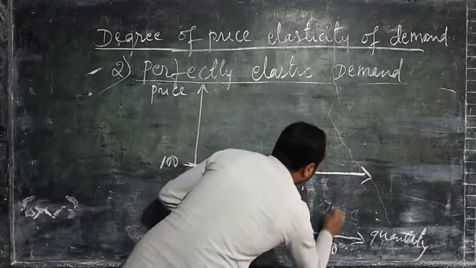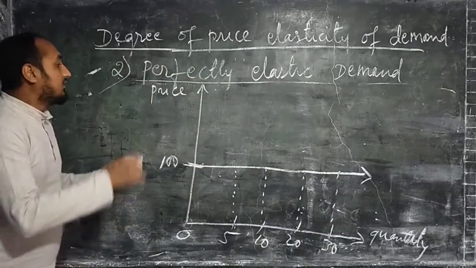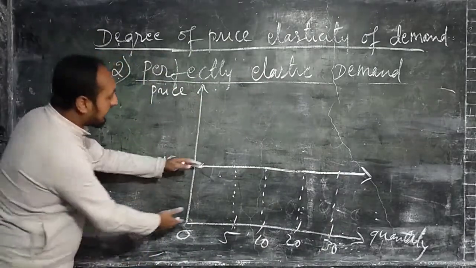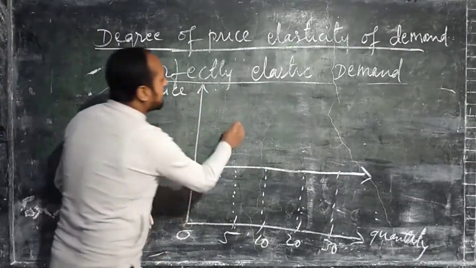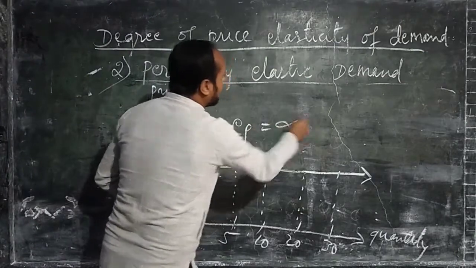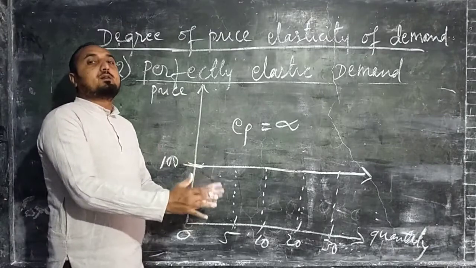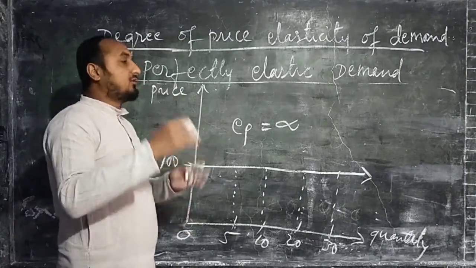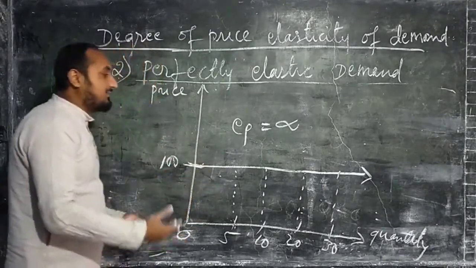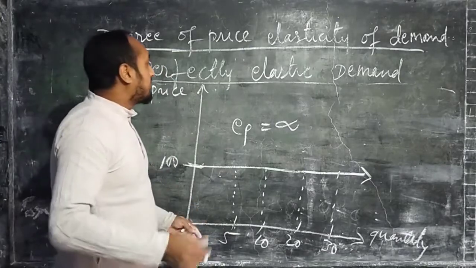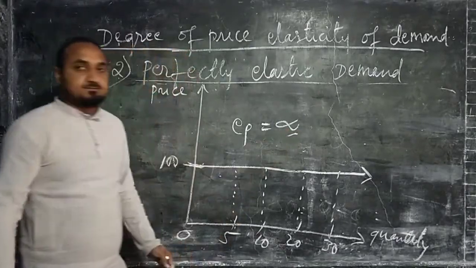Even at 30 units the price of the commodity is the same, that is 100. So here we get EP equals infinity. The price of the commodity is not changing, only the quantity demanded is changing by any amount. It can be 5, 10, 20, 30, the value can go till infinity.